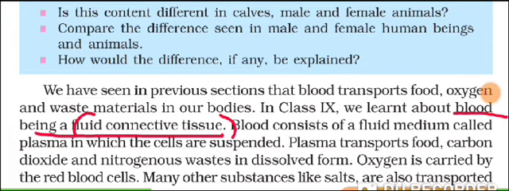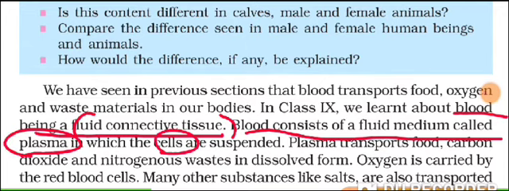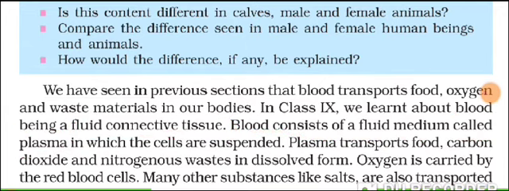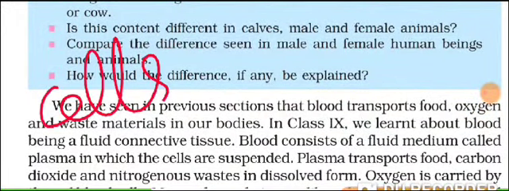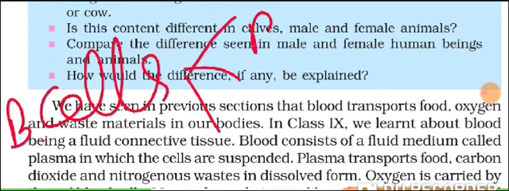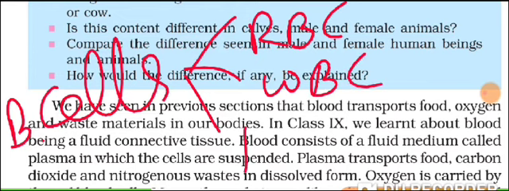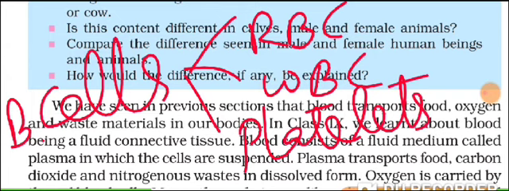Now, blood is a connective tissue which is fluid in nature, and when it is asked what blood is, what is it consisting of? It is made up of plasma and cells. Do you remember about these cells? Yes, we had three different types of cells. Blood cells were of three different types. Which were they? RBC, WBC, and platelets. Correct? This we have come across last year.